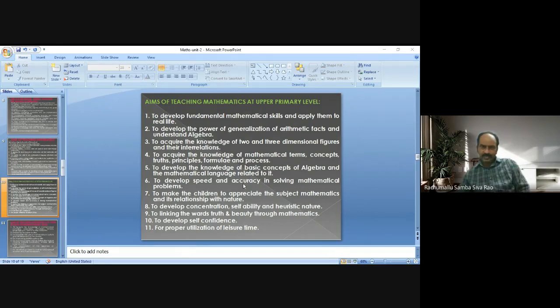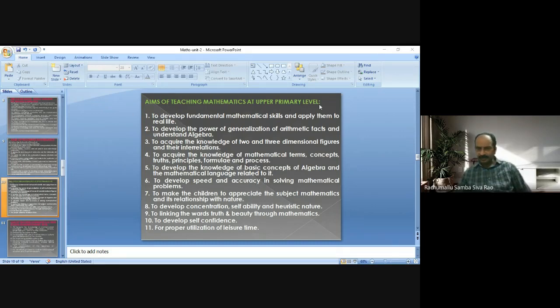Next one, to develop speed and accuracy in solving mathematical problems. We definitely have to develop speed and accuracy in solving mathematical problems, in doing mathematical processes at upper primary. After completion of the schooling, the student should have completely acquired speed and accuracy in mathematical calculations, procedures, and processes.